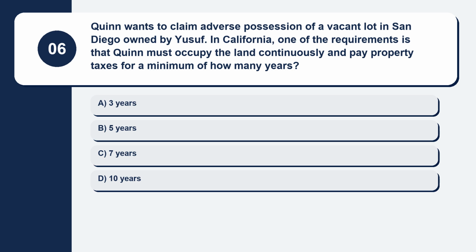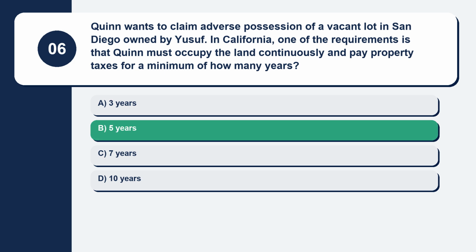Question 6. Quinn wants to claim adverse possession of a vacant lot in San Diego owned by Yusuf. In California, one of the requirements is that Quinn must occupy the land continuously and pay property taxes for a minimum of how many years? Here are your options. Option A, 3 years. Option B, 5 years. Option C, 7 years. Option D, 10 years. The correct answer is option B, 5 years.